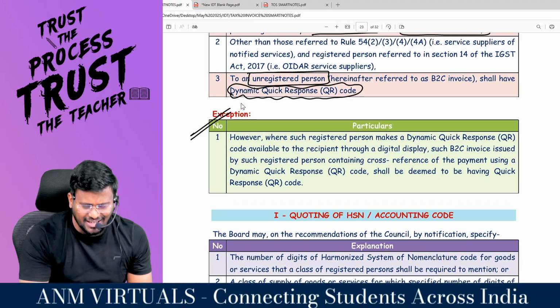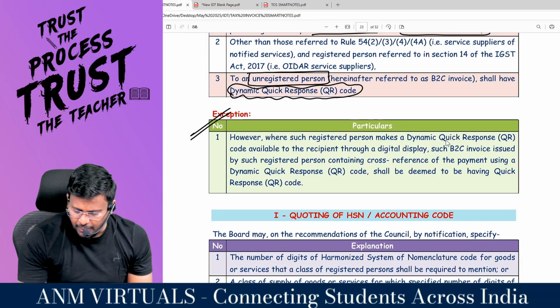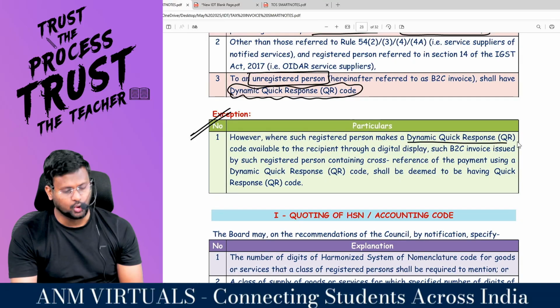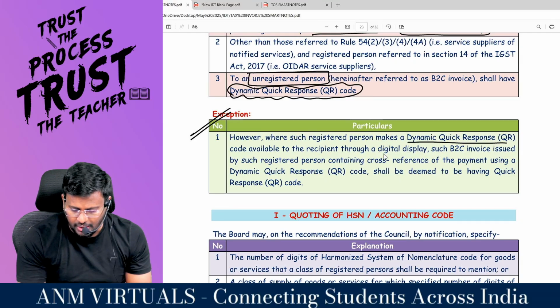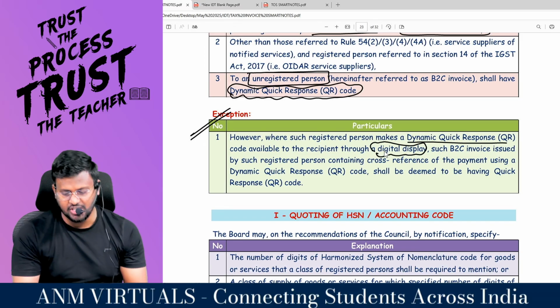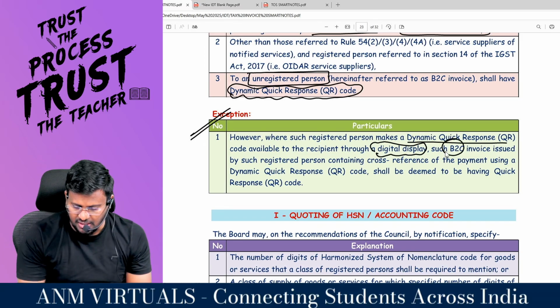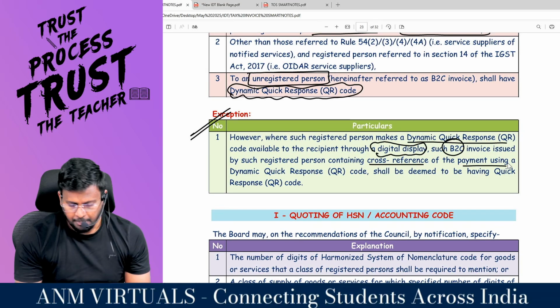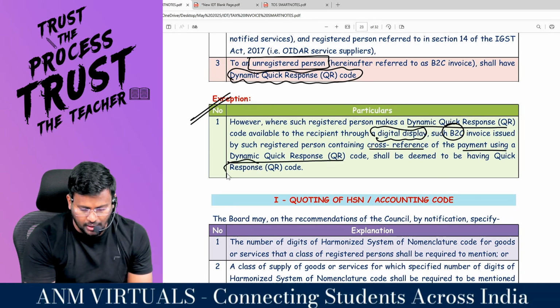But they have created an exception to the QR code. However, such a registered person makes a dynamic QR code, that is, a dynamic quick response code available to the recipient through a digital display. Such B2C invoice issued by such registered person containing a reference to payment using a dynamic QR code shall be deemed to have the quick response code.